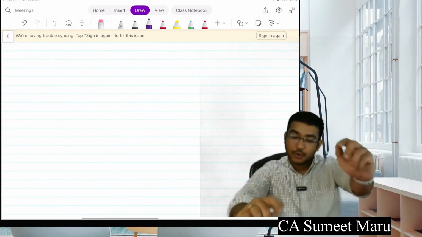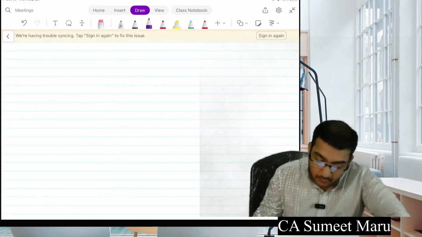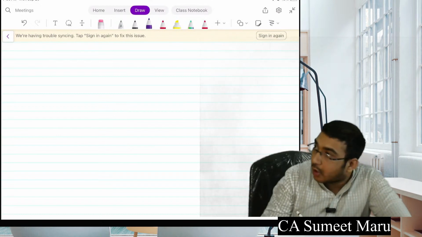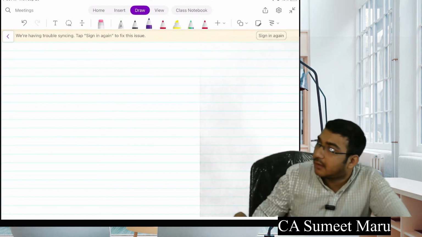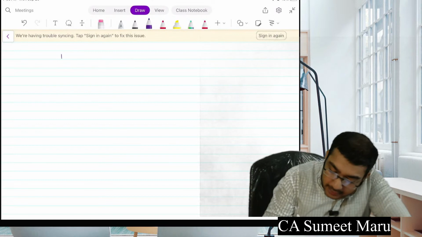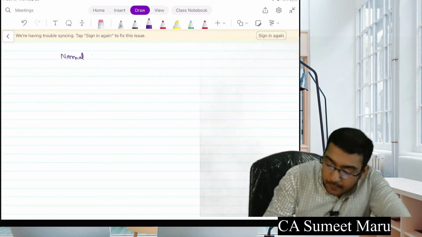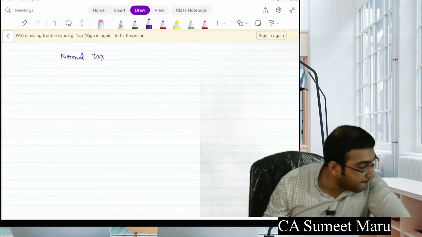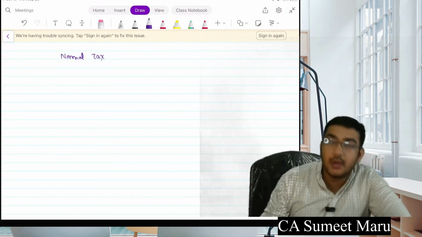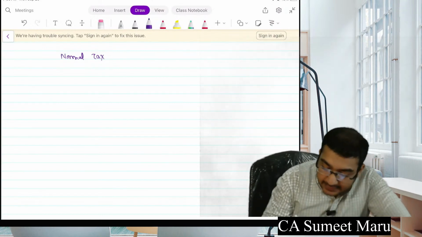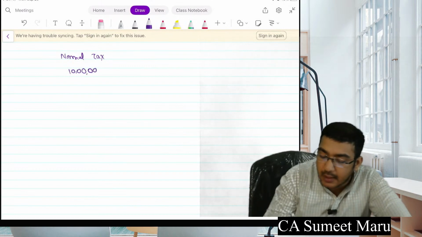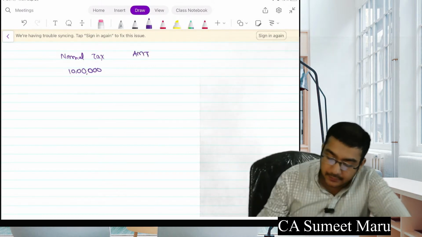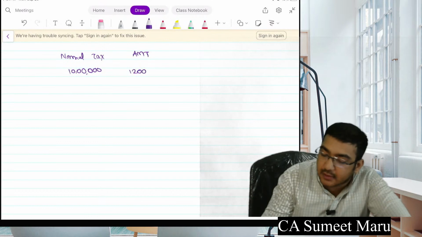So let me ask you some questions. Say my normal tax is 10 lakhs. As per AMT, it is 12 lakhs.